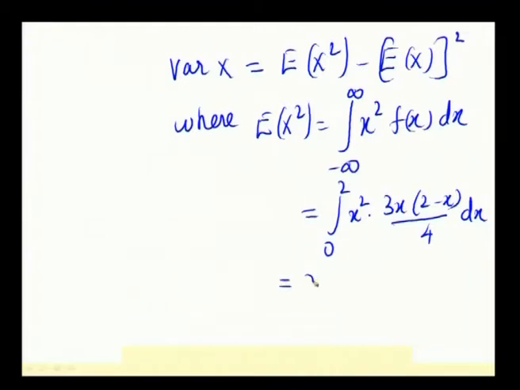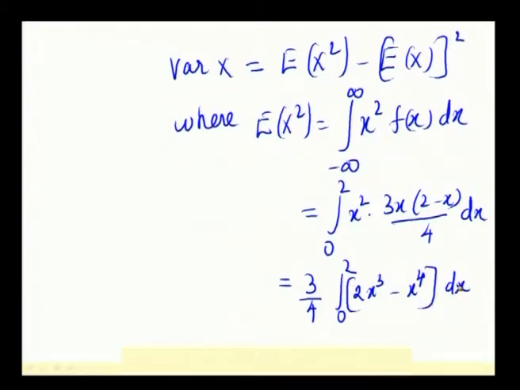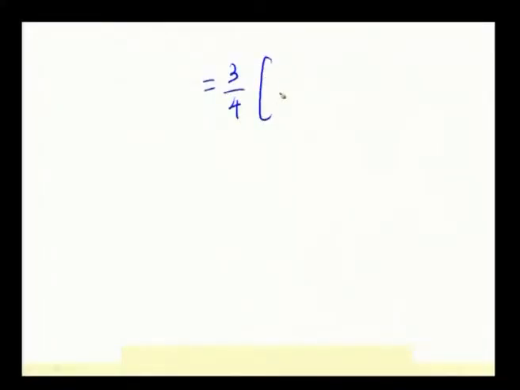We will simplify it so that it will be easy for us to integrate. 3 by 4 is taken outside and the remaining is 2 x cube minus x power 4 dx. So, when you integrate, this is 3 by 4, 2 x power 4 by 4 minus x power 5 by 5 within the limits 0 to 2.